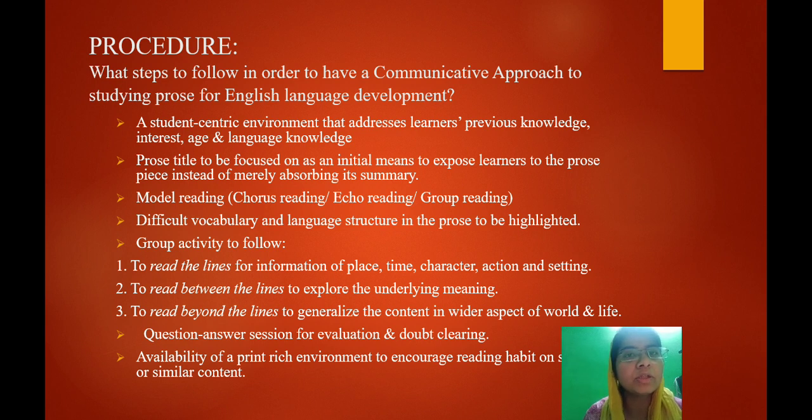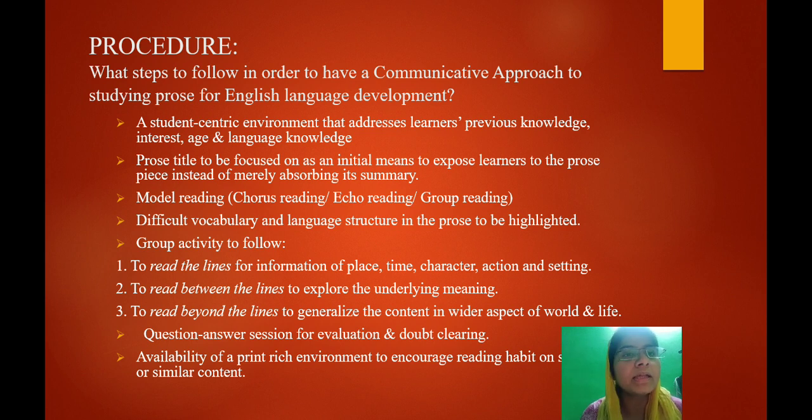Once the group or other students have managed to cover these three areas, they've actually understood the prose very well on their own. The teacher will merely be facilitating them. He or she will not be spoon feeding them. Okay. Next, to understand how far they have managed the prose, whether they have understood or not, we're going to be having the question answer session. We'll cover both the evaluation and the doubt clearing part.